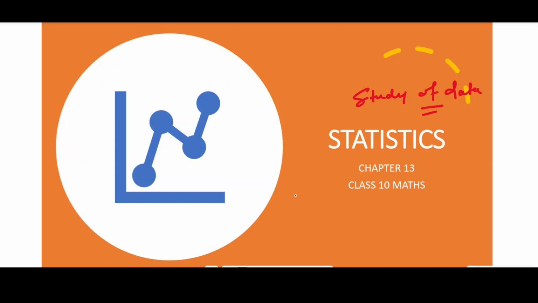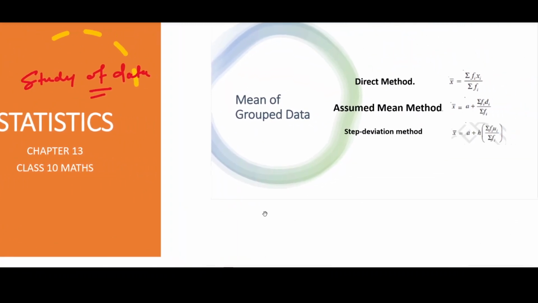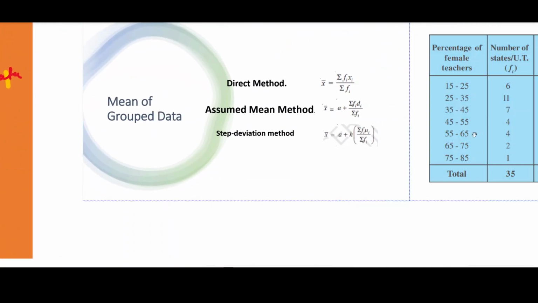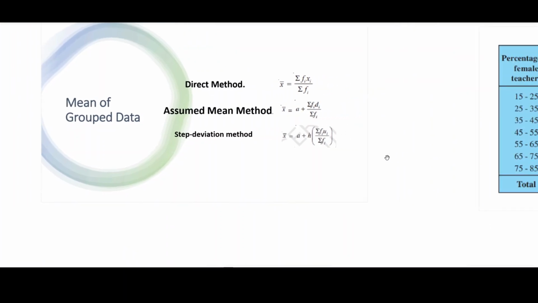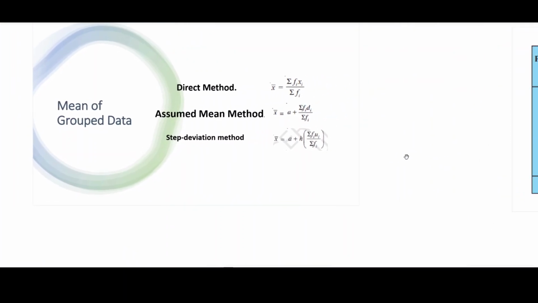Now if this is a study of data, that means there is a lot of data available here. We are considering the mean of grouped data. So there are three methods: direct method, assumed mean method, step deviation method.